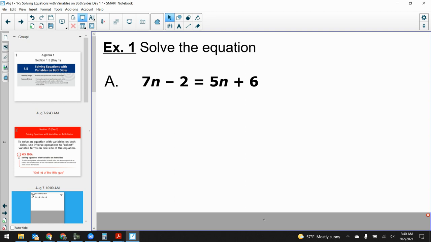I've got 7n minus 2 is equal to 5n plus 6. So here's the process. I see variables on both sides. The first thing that I would like to do, that I actually don't have to do in this equation, is simplify both sides. Can I simplify anything on the left or right side? No. Is there any distributive property to do? Nope. Is there any combining like terms to do separately on either side? No. You may be thinking, well, can't I combine the 7n and the 5n? Yes, but you have to wait to do that until you start to solve.